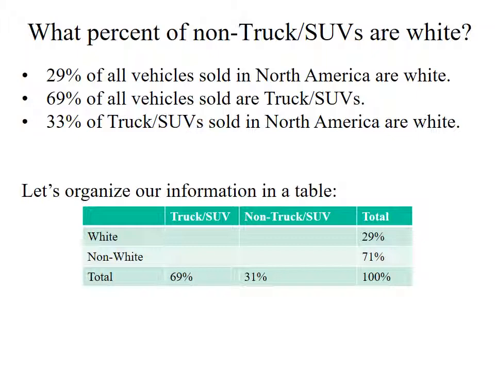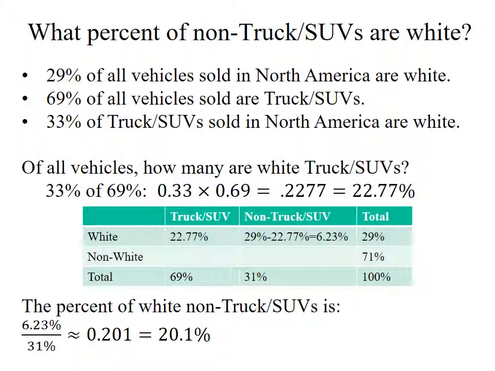But the third number, 33%, is not of all vehicles. 33% of the truck SUVs sold in North America are white. That's a different sort of number. So what does that apply to? That applies to all the truck SUVs, and we know that's 69% of all vehicles. So that means 33% of the 69% are white truck SUVs. "Of" means we multiply: 0.33 times 0.69 gives 0.2277, or 22.77% of all vehicles are white truck SUVs.